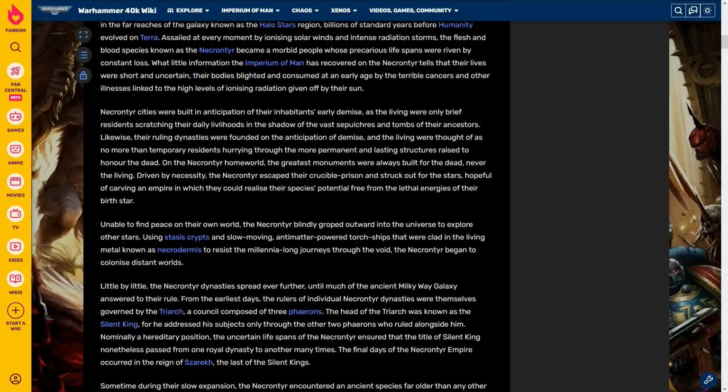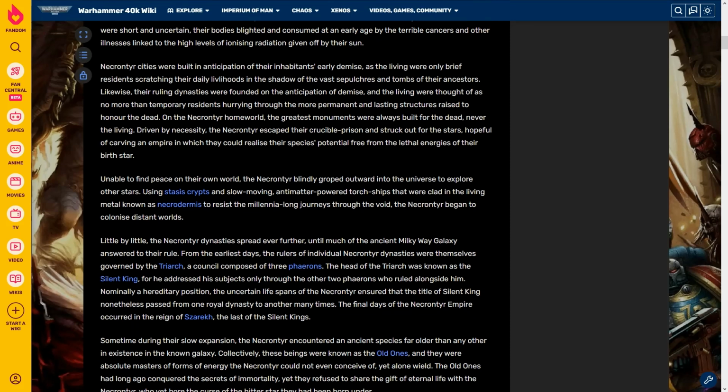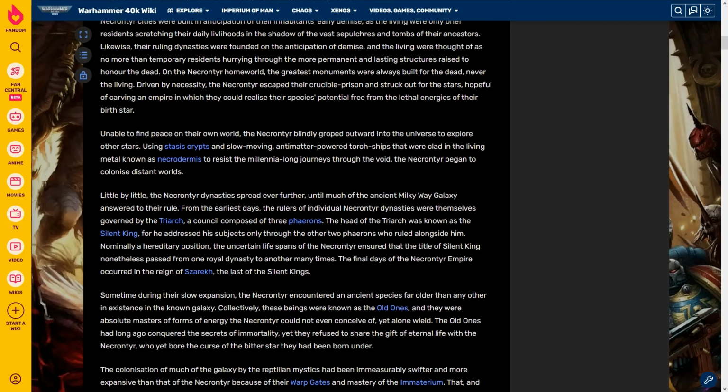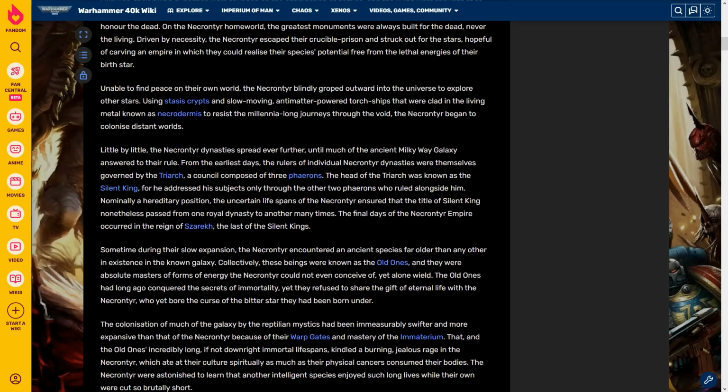On the Necrontyr homeworld, the greatest monuments were always built for the dead, never the living. Driven by necessity, the Necrontyr escaped their crucible prison and struck out for the stars, hopeful of carving an empire in which they could realize their species' potential free from the lethal energies of their birth star. Unable to find peace on their own world, the Necrontyr blindly groped outward into the universe to explore other stars, using stasis crypts and slow-moving antimatter-powered torch ships that were clad in the living metal known as necrodermis to resist the millennia-long journeys through the void. The Necrontyr began to colonize distant worlds.